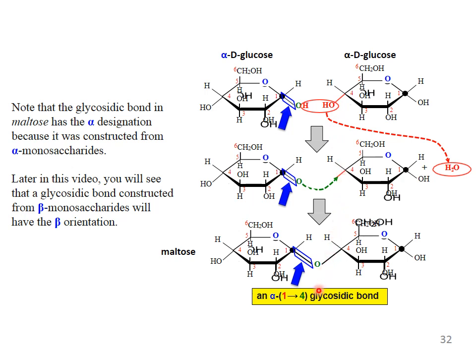If we construct maltose from beta monosaccharides, then a beta glycosidic linkage will occur. When the sugar is alpha, the formation of an alpha glycosidic bond occurs. This is an alpha 1,4 glycosidic bond.